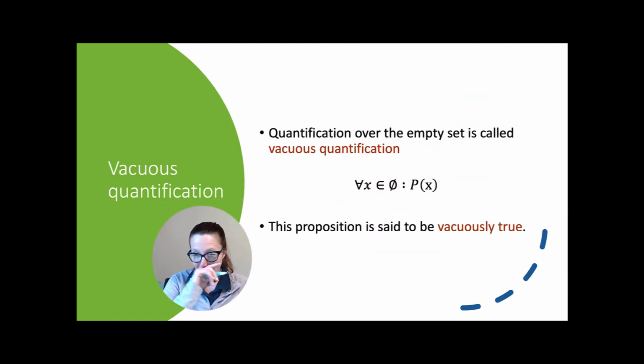The claim holds. What we call this is vacuous quantification. So this is quantifying over the empty set. And what that means is for all x in the empty set, P of x is true. This is a proposition said to be vacuously true. It is true for every element. There just happen to be none.